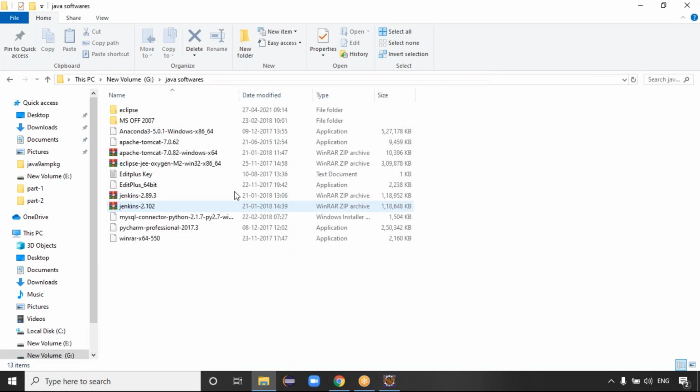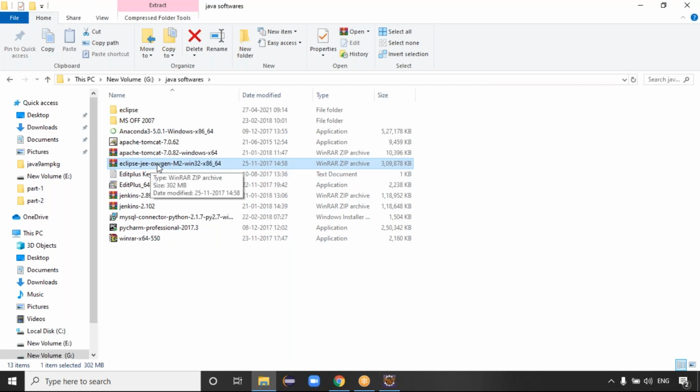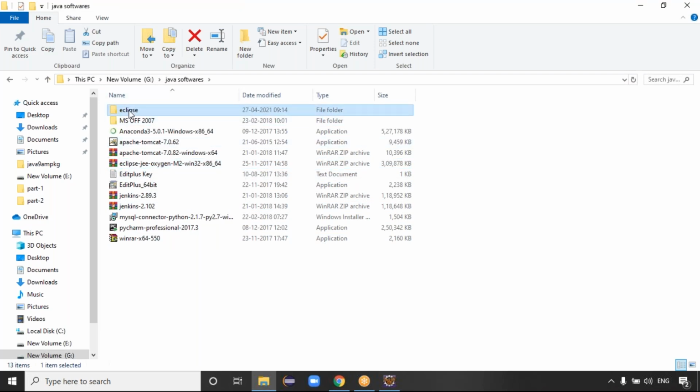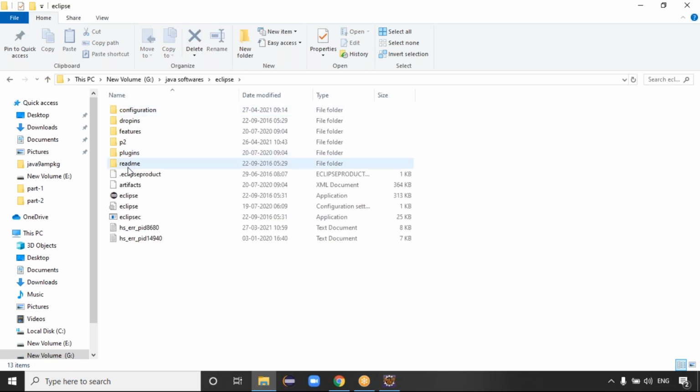Java software. See, guys, once you download Eclipse IDE, you'll get the Eclipse version. Once you extract this, you'll get the Eclipse folder like this. Once you open the Eclipse folder, here you'll get the Eclipse symbol, right? This is the symbol of Eclipse, guys. It's an exe file basically. Try to open this exe file to get the data. This is my exe file, guys.